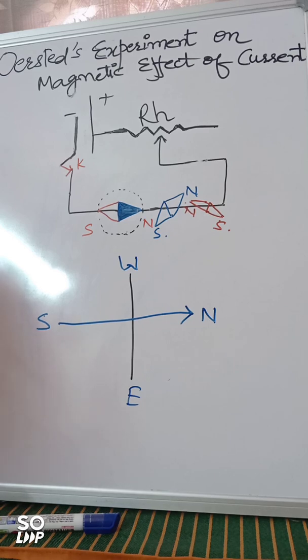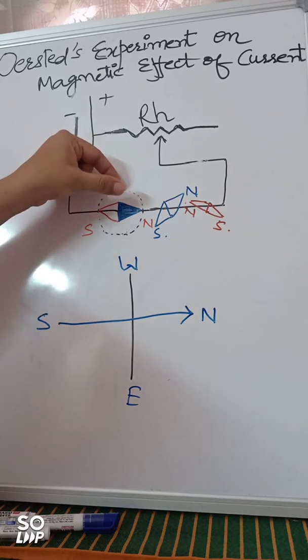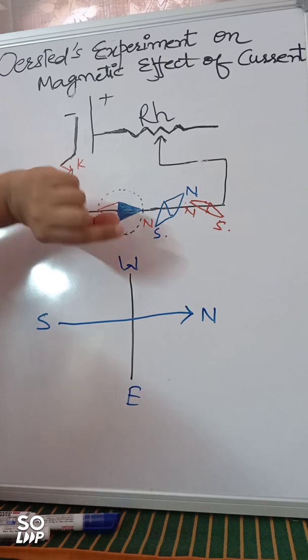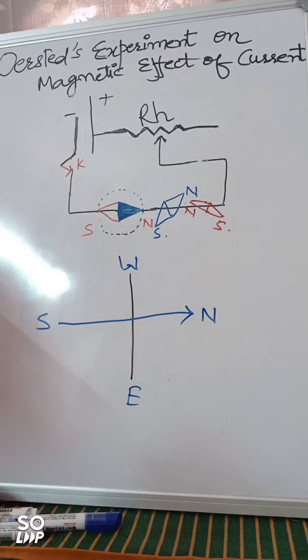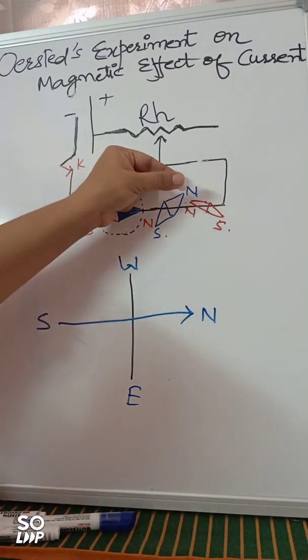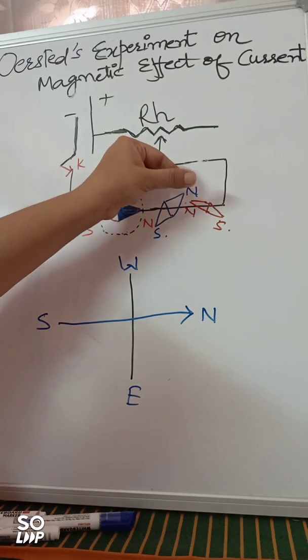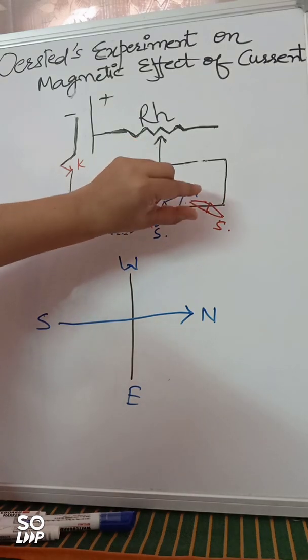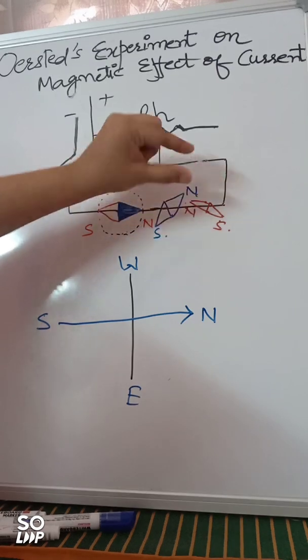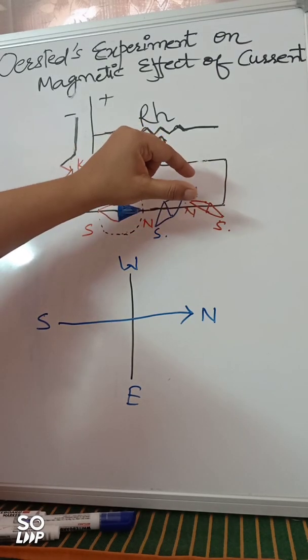And next he saw that when you keep the magnetic needle above the wire and below the wire, the polarity just becomes opposite. Why is it so? You can use your thumb and finger. Suppose you are keeping the magnetic compass like this, right? Now it is giving direction in this part. When you make it opposite, it was this side, now it is becoming this side, right?